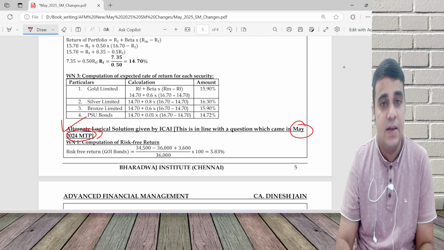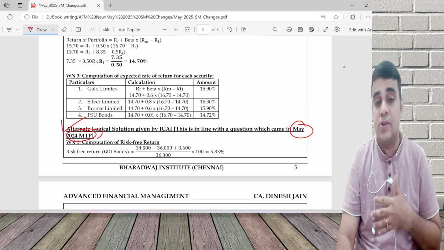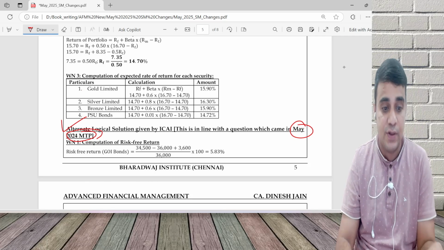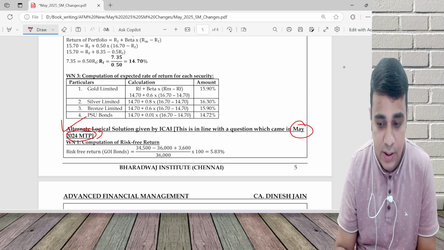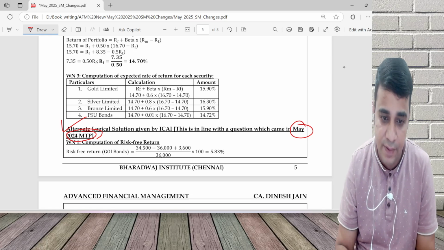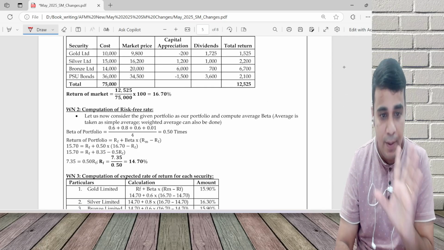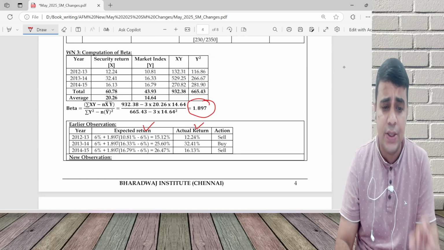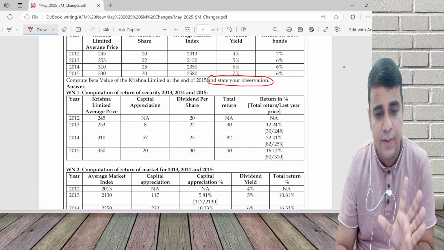Portfolio chapter, that illogical question, they have given the logical solution. I'm totally relieved because of this, because they have given logic. They continue to have the illogical solution, but they have given the logical solution also. So happy about it.